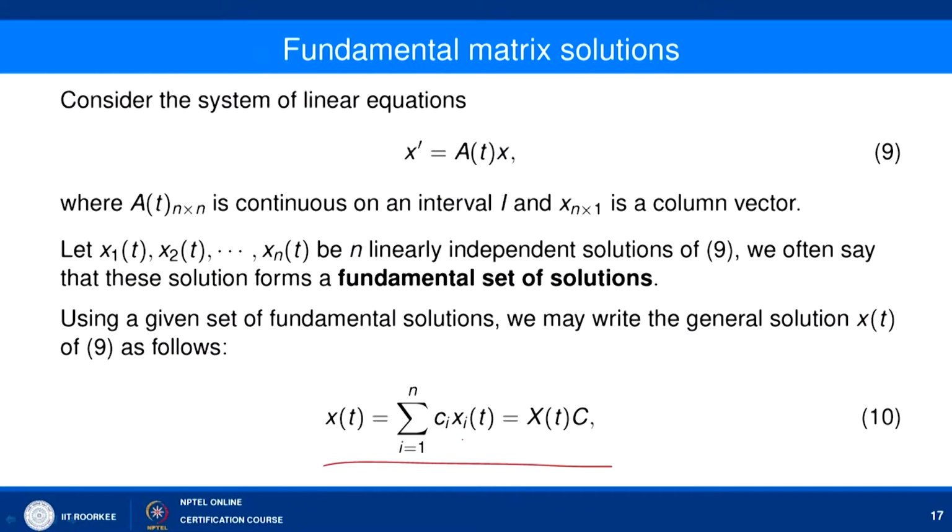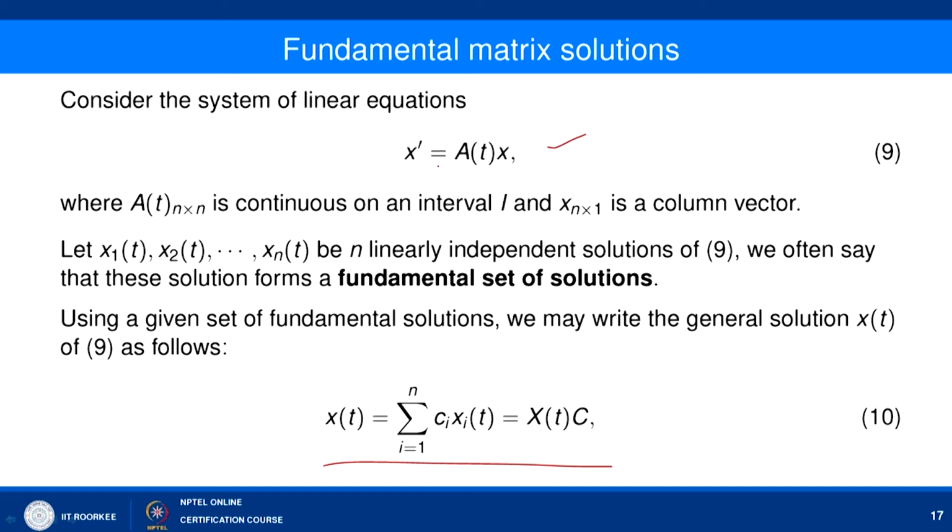Now, we move to the concept of the fundamental matrix solution. Once we have n linearly independent solutions, we can write down the general solution as x of t, a linear combination of the x_i(t), where the x_i(t) are linearly independent solutions of the equation x' = A(t)x.